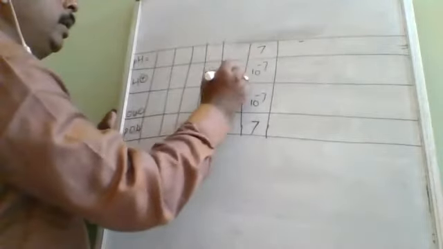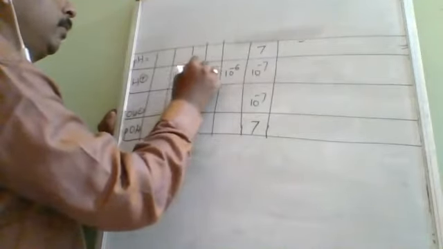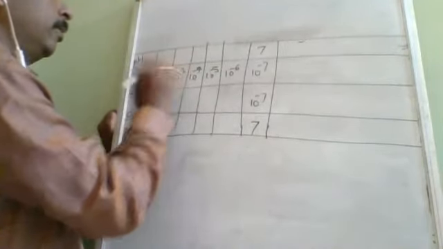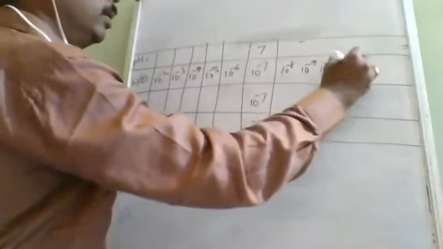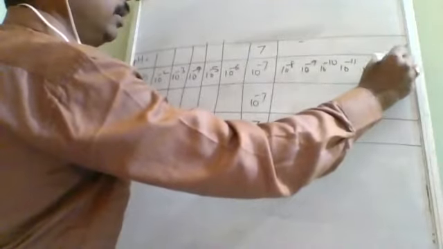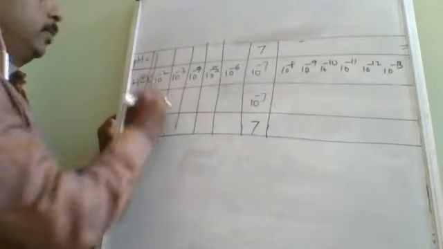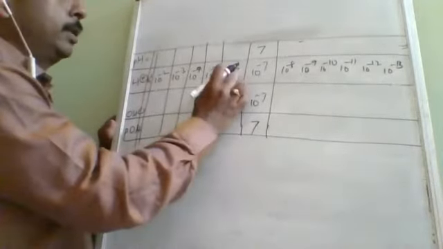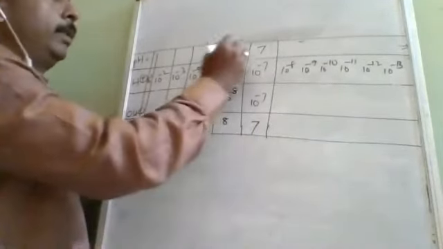Now if I change the value, there will be a change in pH. Like here 10 to the power of minus 6, minus 5, minus 4, minus 3, minus 2. Likewise, you can keep on changing here also: 10 to the power of minus 8, minus 9, minus 10, minus 11, minus 12, minus 13. And here one more is required, 10 to the power of minus 1. If it is minus 6, then the other has to be 10 to the power of minus 8. So pOH will be 8 and pH will be 6.